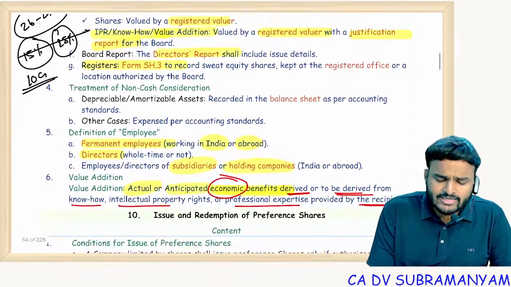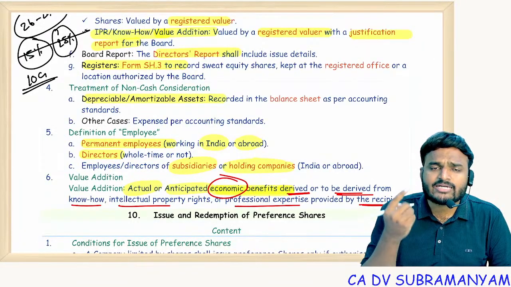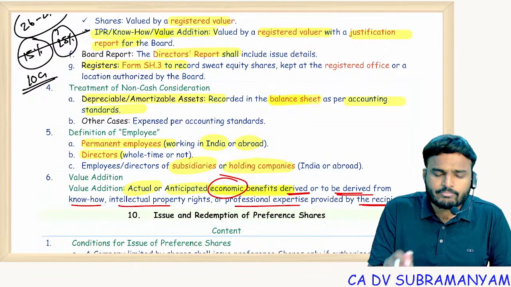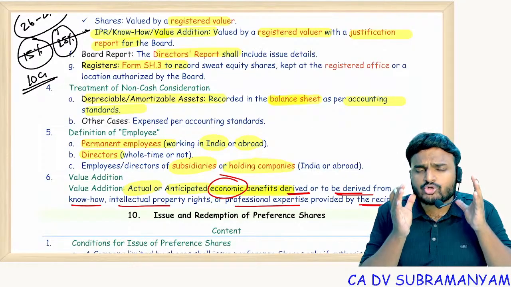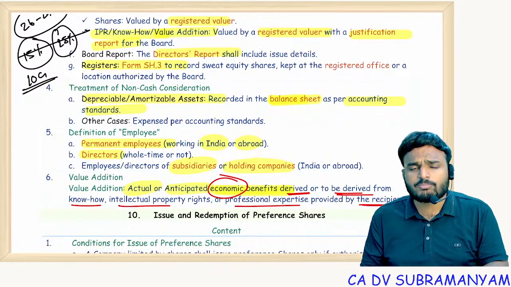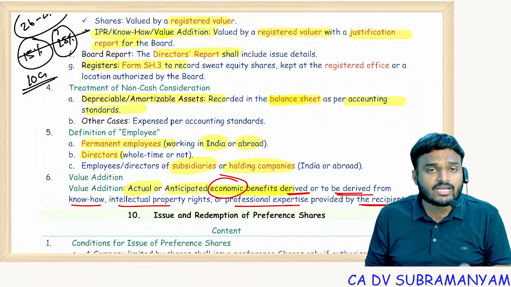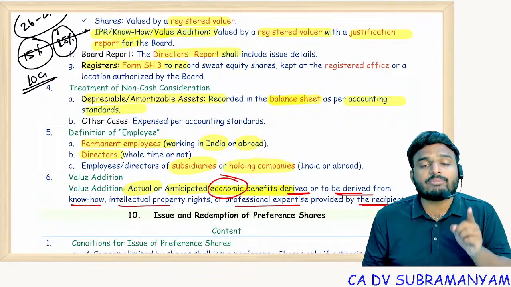If you are getting any asset because of issuing sweat equity shares, if you are getting some intangible assets, record it in the balance sheet and amortize over a period of its life. But if you are getting nothing, expenditure incurred during research phase, if you remember PGBP, shall be charged to P&L account. Expenditure incurred during development phase shall be capitalized.